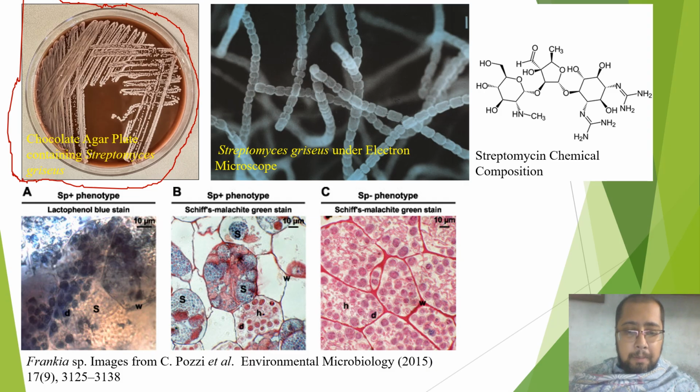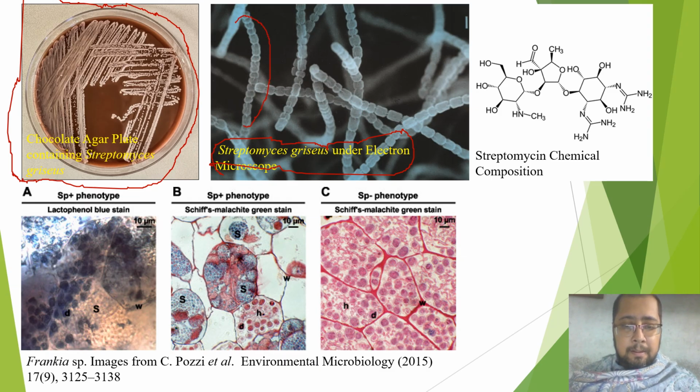Now this is Streptomyces griseus under the electron microscope. Please note the filamentous structure of these actinobacteria, that is, the cells are attached end to end to form filaments. This is what gives them the name thread bacteria or ray bacteria, and this is what led to the confusion and classification of theirs in the group fungi.